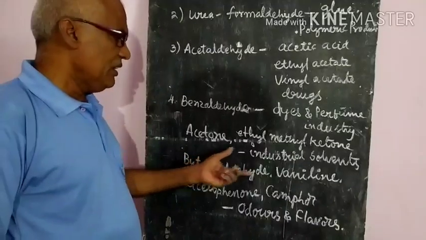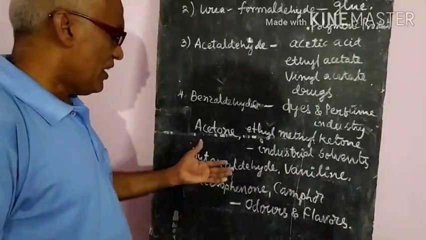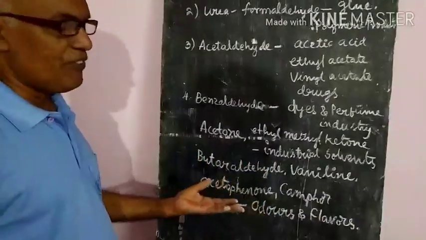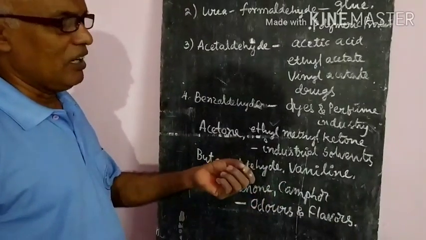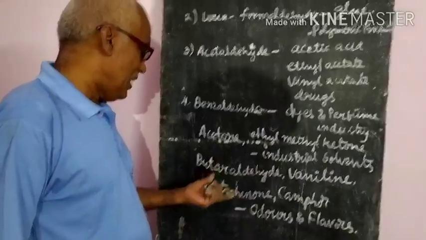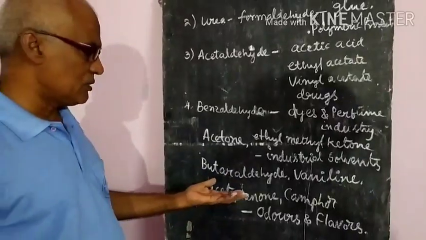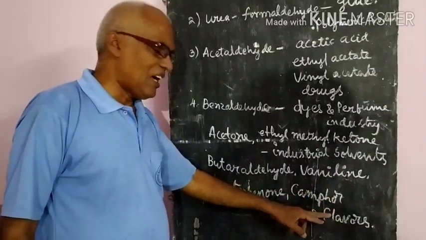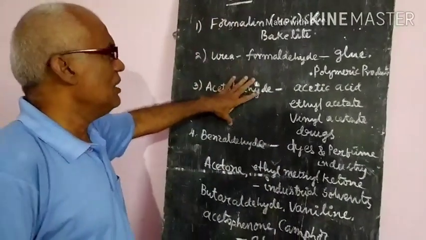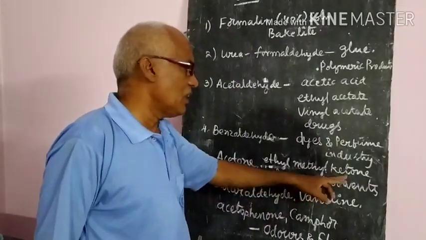And butyraldehyde, vanillin, acetophenone and camphor. These are four important products that are favorable for odor and flavor. Vanilla flavor we use, we eat it also in ice creams. Butyraldehyde is an important one for odors and smell. Acetophenone and camphor are also used to kill insects because of their smell. So these are some important uses of aldehydes. Ketones are also there, and ethyl methyl ketone is also used.